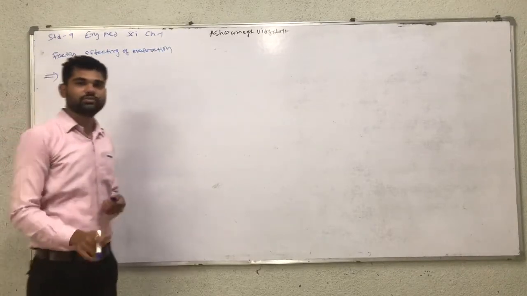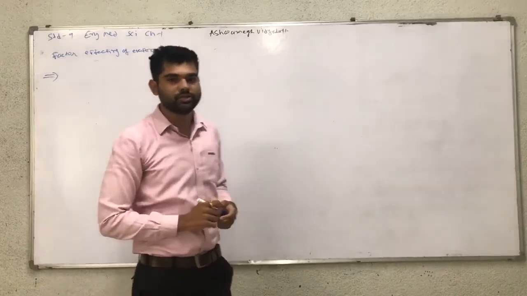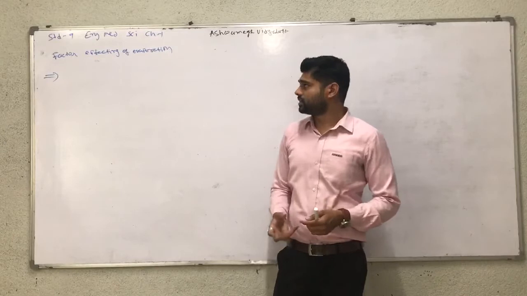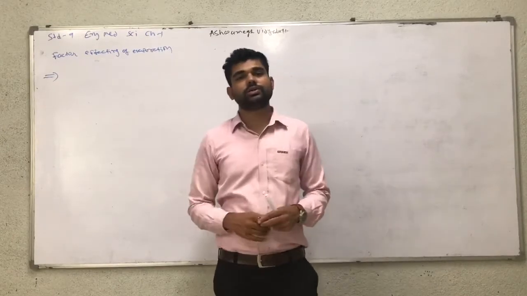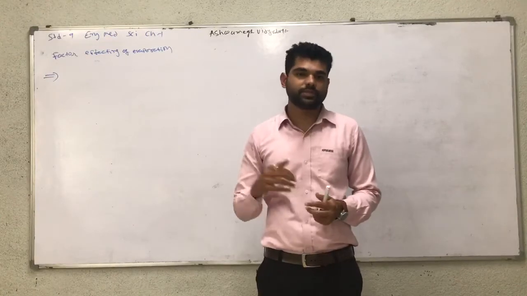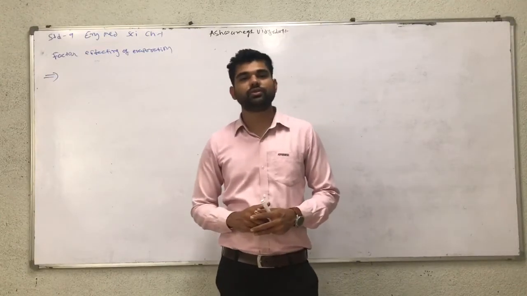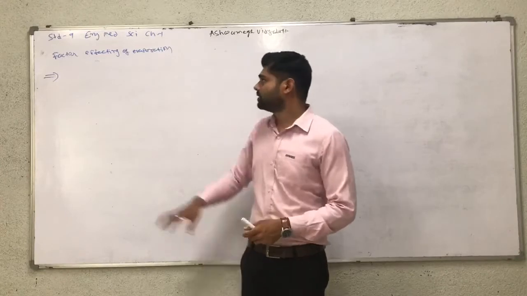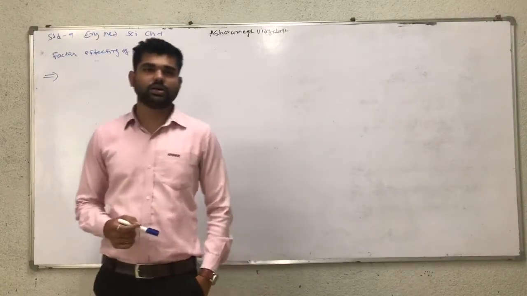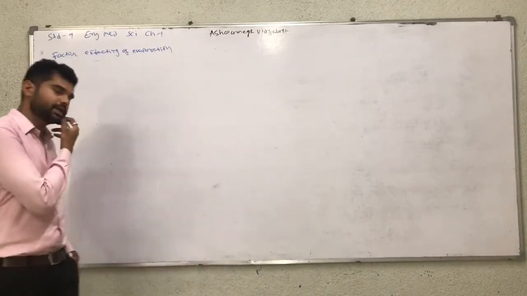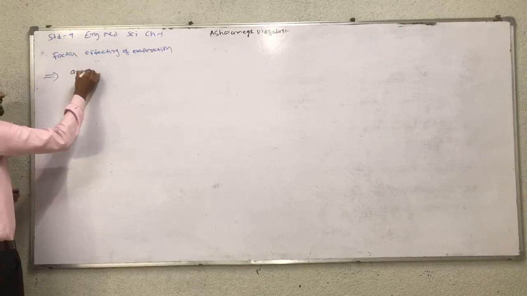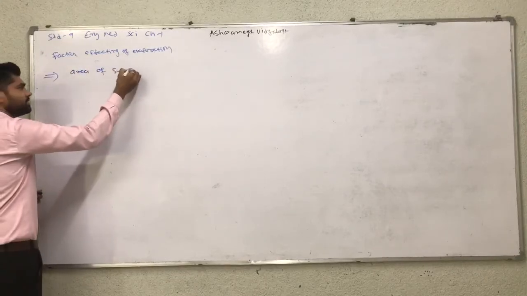First, in the last lecture, we understood what is evaporation. Evaporation means that when a substance like water is heated continuously, the water particles gain kinetic energy and their speed is high, then it changes from liquid to gaseous state. So the first factor is area of surface. It means surface area.